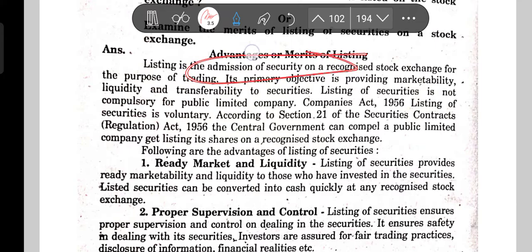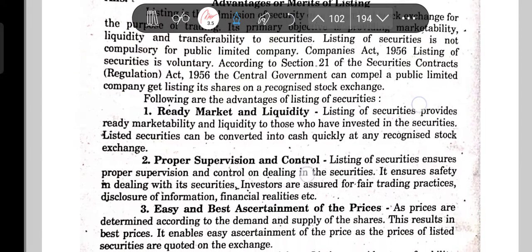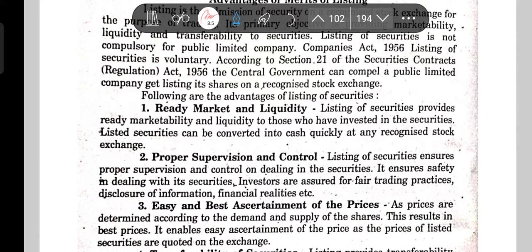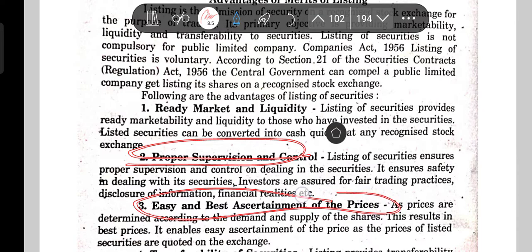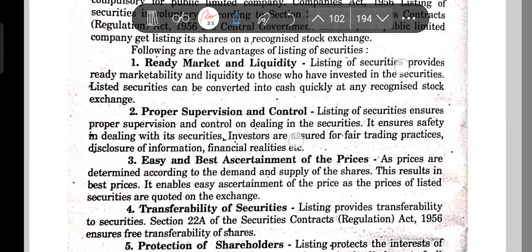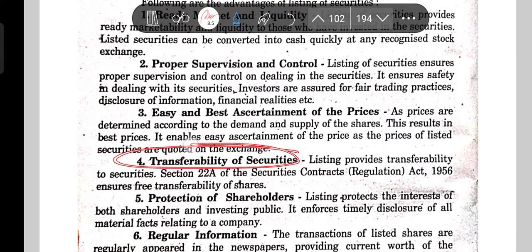What are the advantages? Ready market and liquidity. We talked about ready marketability, liquidity, and free negotiability. Proper supervision and control, easy and best ascertainment of the price, and transferability of the securities.